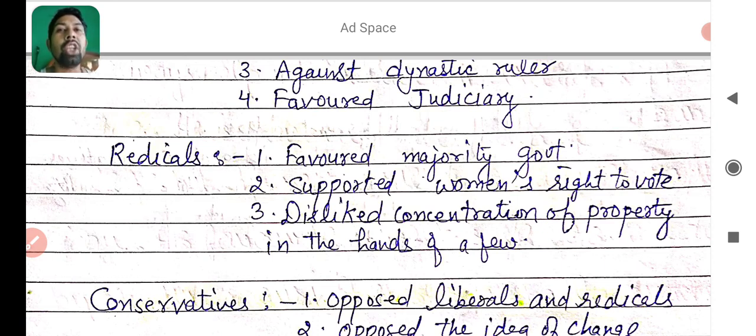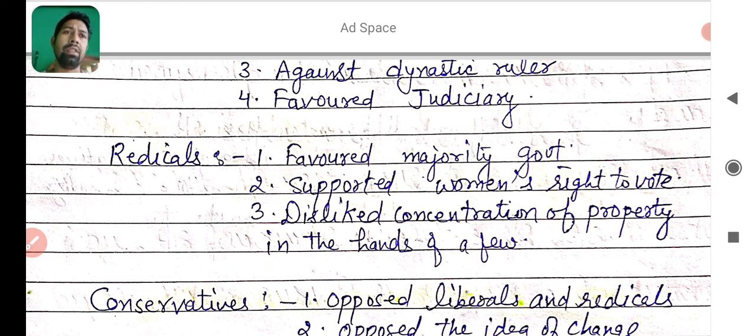It means they were in favor of the suffrage movement started by women for their right to vote. Next, they disliked concentration of property in the hands of a few. It means they wanted property to be equally distributed in society. I hope you got all 3 points related to radicals.